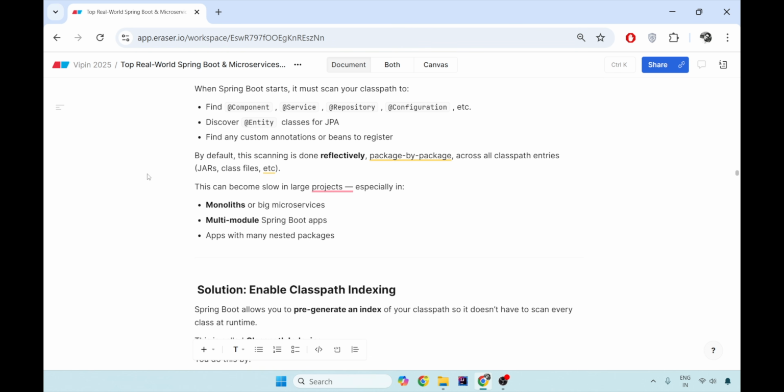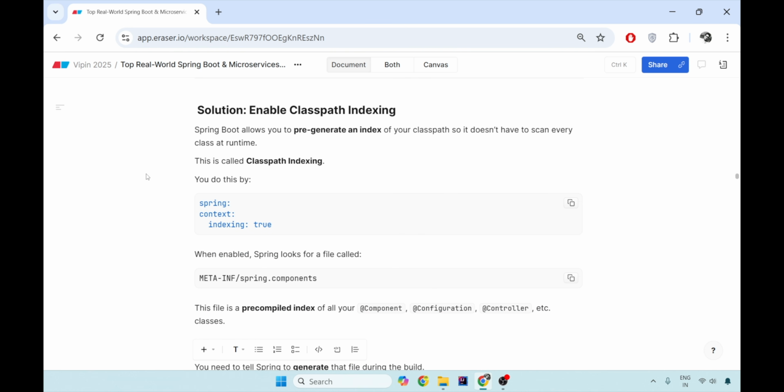Suppose you have a monolith or a very big microservice architecture, or a multi-module Spring Boot application with multiple nested packages or transitive JAR dependencies. You are in trouble because this scanning takes a lot of time and adds to your cold start problem. Now, what is the solution to this? You can enable class path indexing by setting Spring context indexing to true.